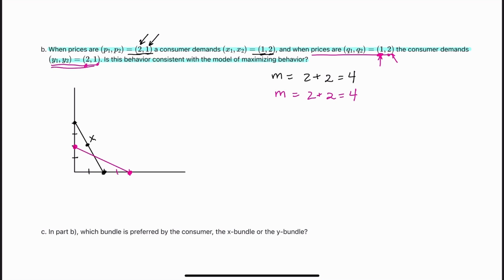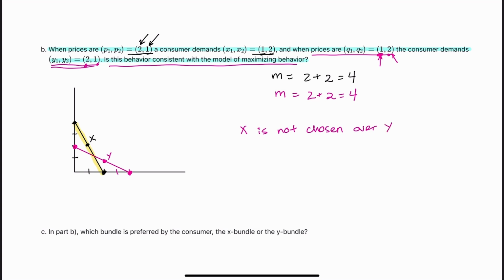And then we decide to buy 2, 1. So 2, 1, here we are here. This is bundle Y. So is this behavior consistent with WARP? Let's see. Is X chosen over Y? When we're here at this budget line, when we're choosing X, was Y affordable? No, it was not. Y is not affordable under that budget line. So X is not chosen over Y.